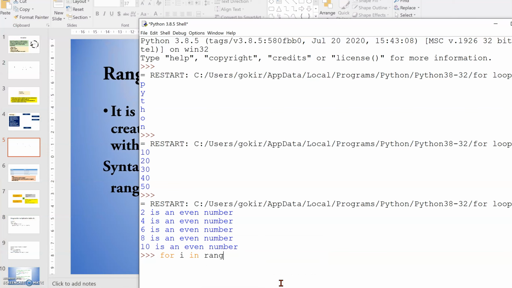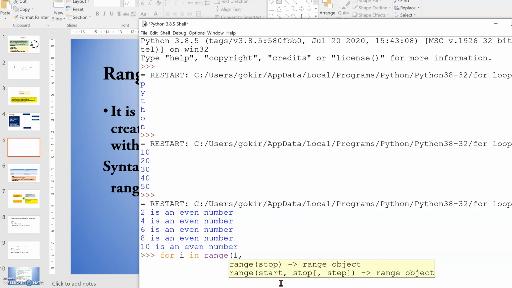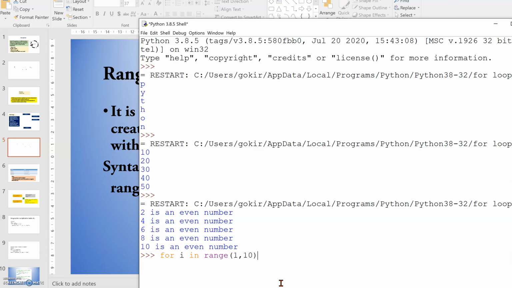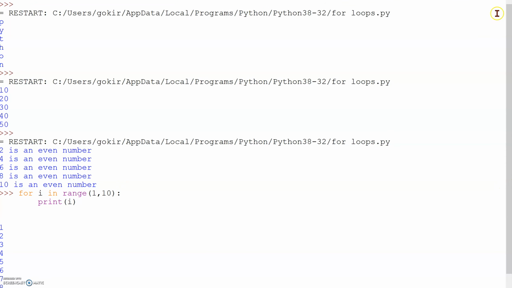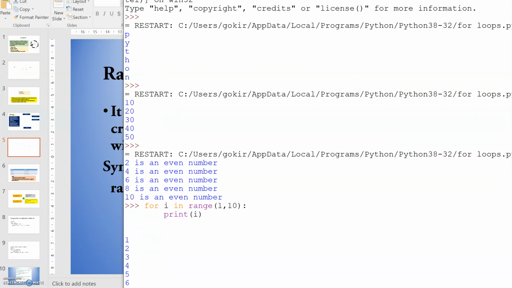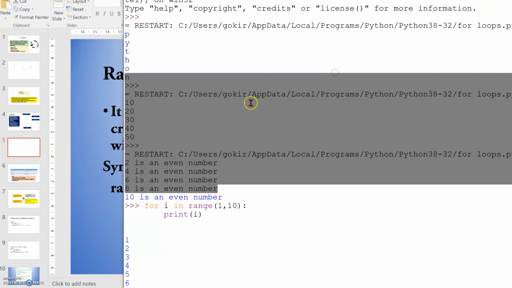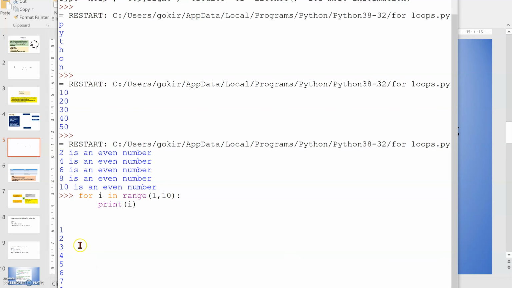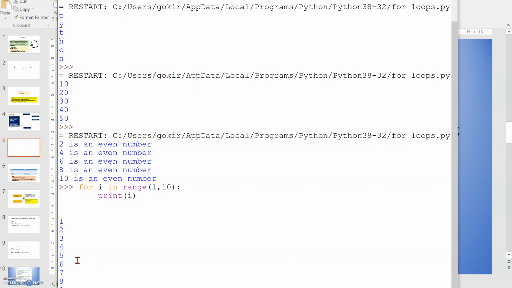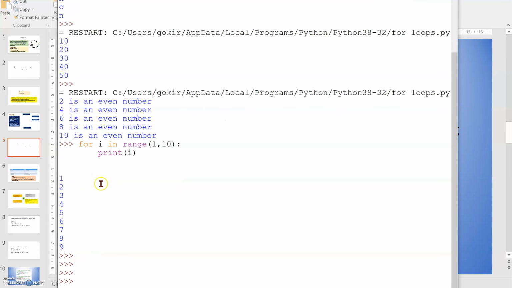Suppose I'm writing for I in range of, I'm writing the starting number, stopping number, and this will mean 1 to 9. Okay, and I am writing print of I. So now you see here the program will have 1, 2, 3, 4, 5, 6, 7, 8, 9. Okay, so this is my output.